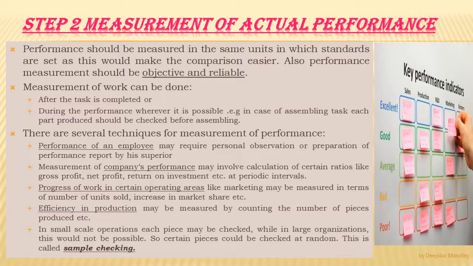If we need to measure the efficiency in production, then it may be measured by counting the number of pieces produced, etc. In small scale operations, each piece may be checked, while in a large organization this would not be possible, so certain pieces could be checked at random. This is called sample checking, and we can also have personal observation, performance reports, etc. In this way, basically, we can measure the actual performance.